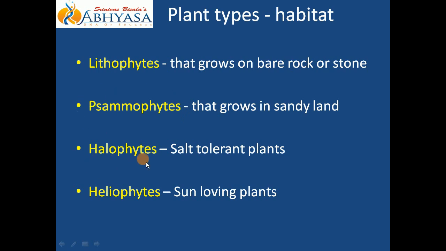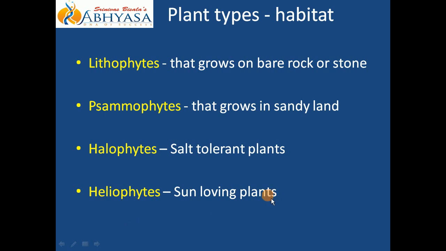Next is halophytes. Halos meaning related with the salt. So halophytes are the plants which can grow in high saline soil. Why can they grow? Because they are salt tolerant, salt resistant plants. So halophytes. Next, very similar sounding term is heliophytes. Now helios means sun. Sun loving plant means your heliophytes.